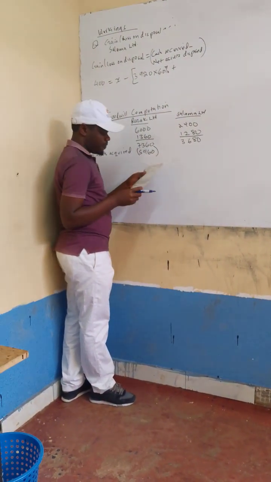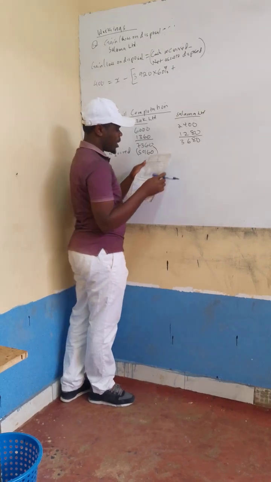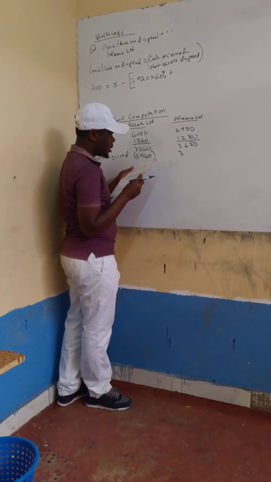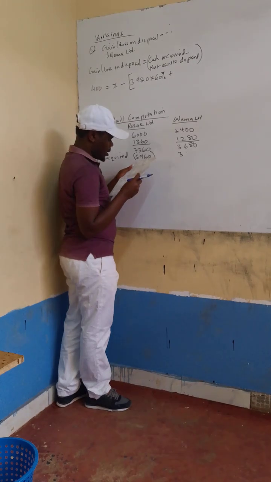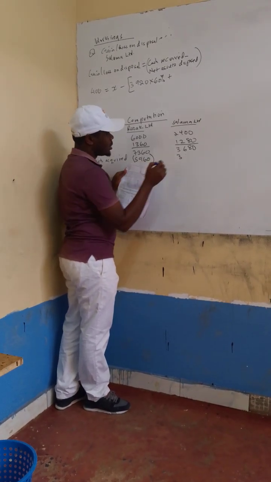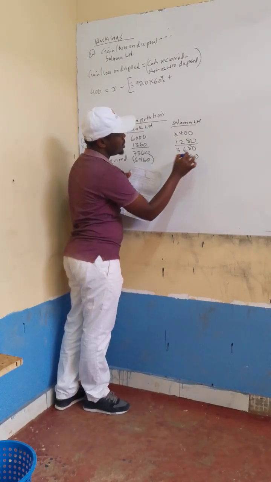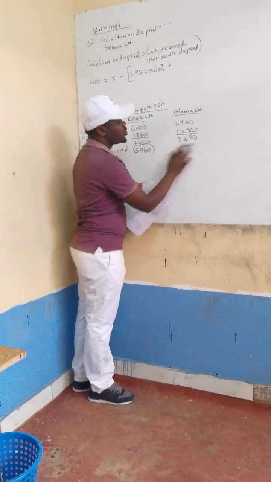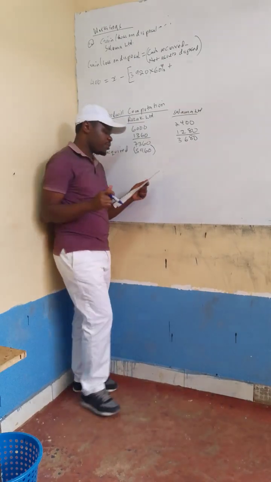And for Salama, the net assets were 3920, but okay, let me see. No, sorry, that was the value at the time of disposal.